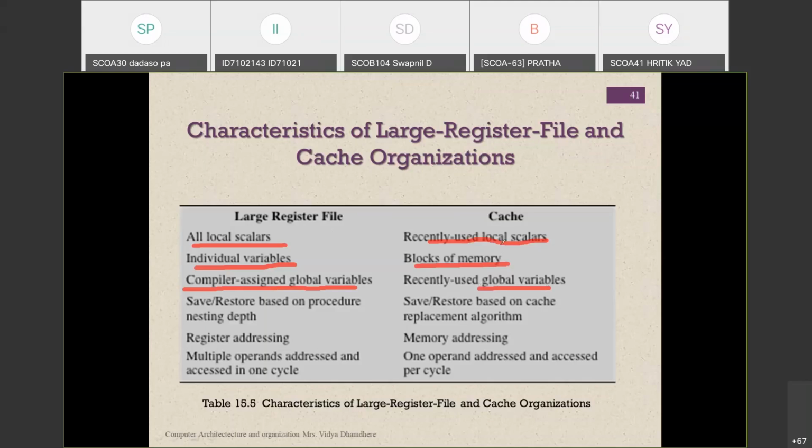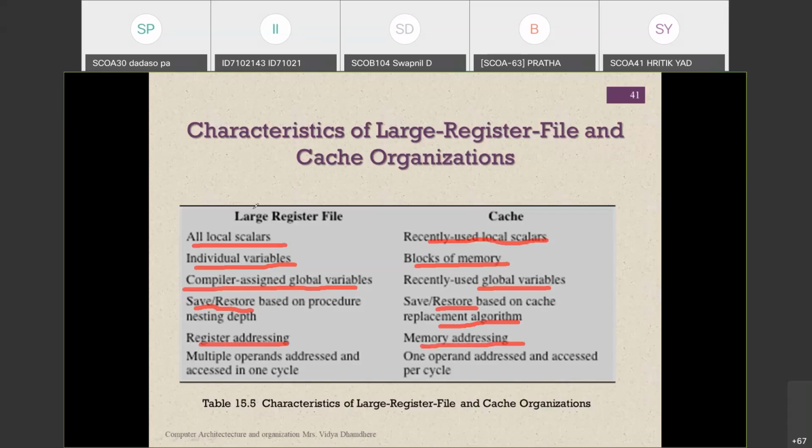Now, in a large register file, save and restore are based on the procedure nesting depth. Meaning here, saving or restoring the content is based on the procedures which we have written in the code. Depending upon that, it will be decided. But in a cache memory, it is totally based on the cache replacement algorithm, which is used for storing and saving the content in the cache memory. Next, in a large register file, register addressing mode is used. But in cache memory, memory addressing mode is used.